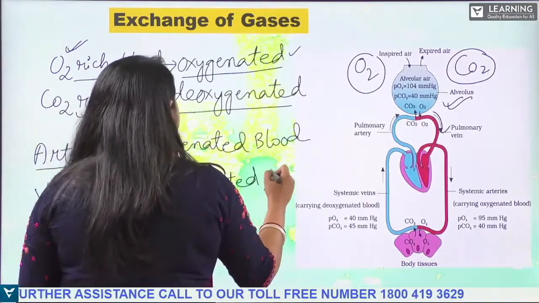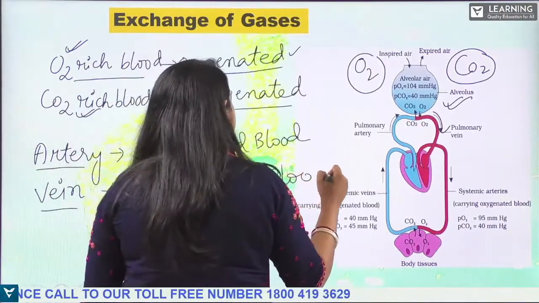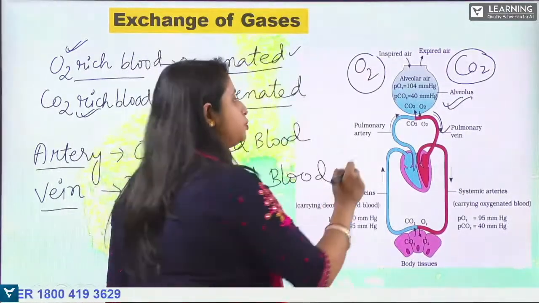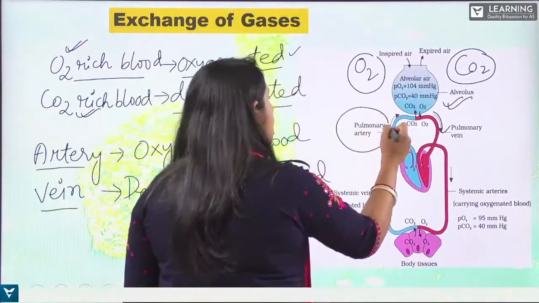Now remember that there is a pulmonary artery which is responsible for transferring the